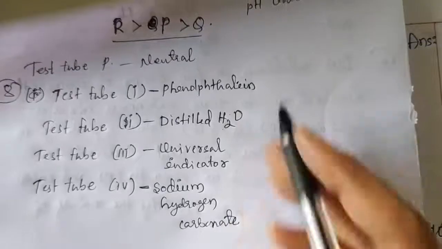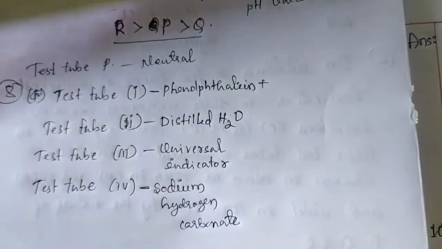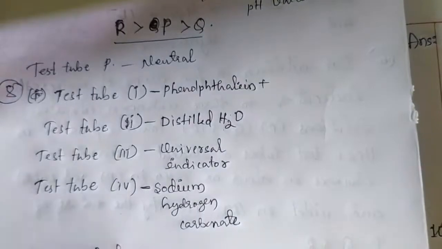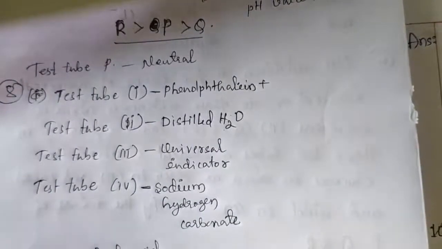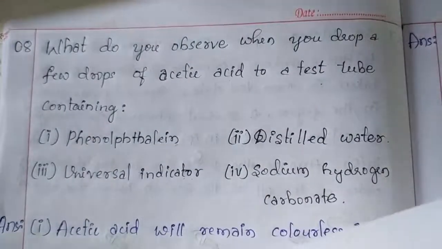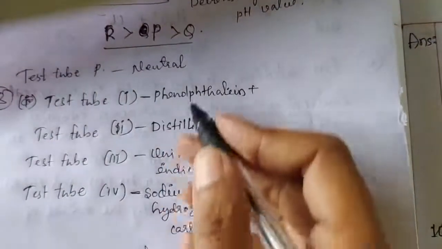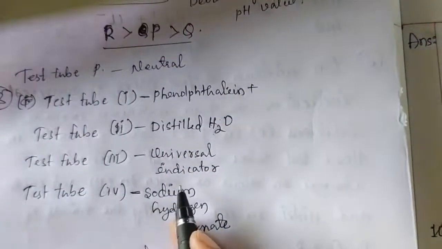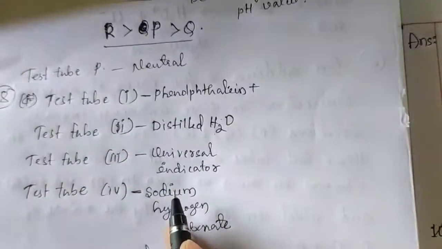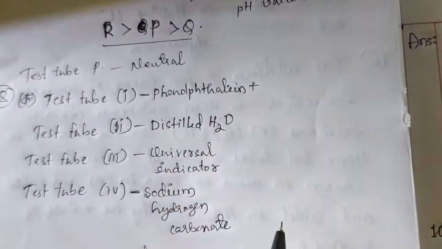In all the 4 test tubes they are adding acetic acid. We have to tell what changes take place in all the 4 test tubes.